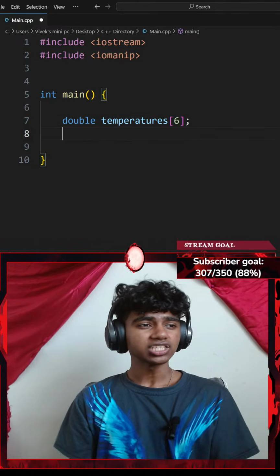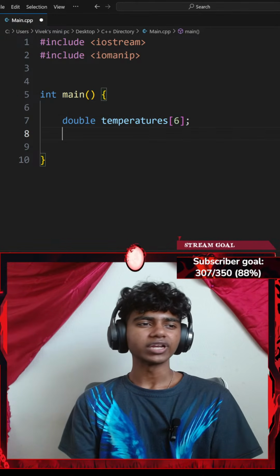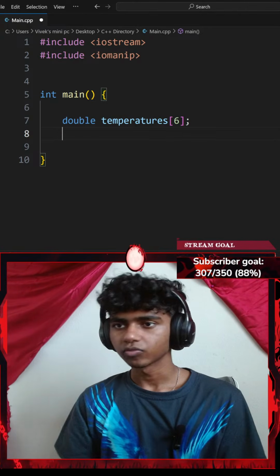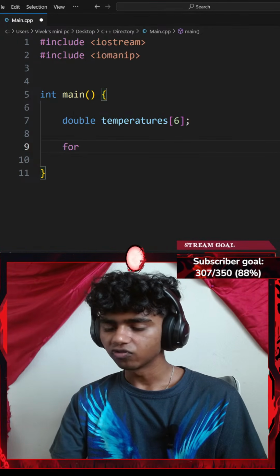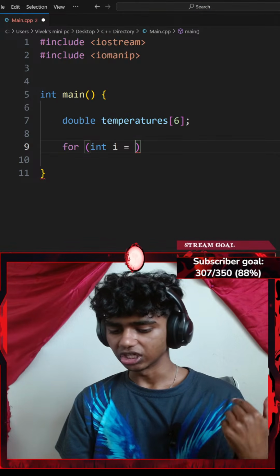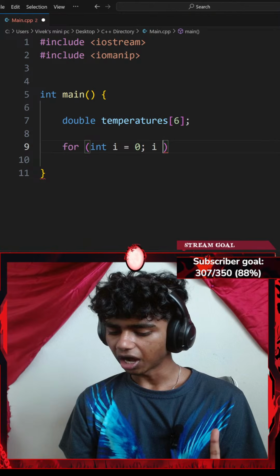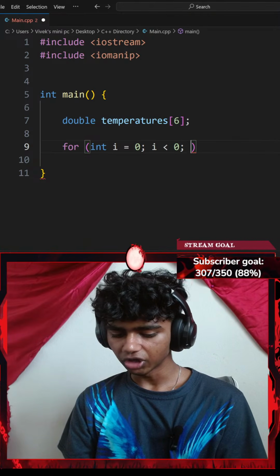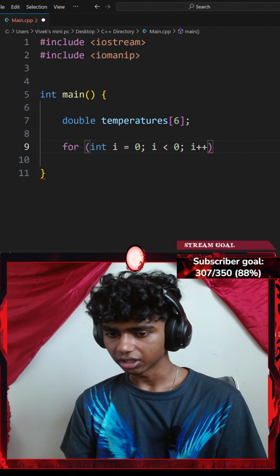Okay, next up, ask the user to input the temperatures for each day. Okay, so let's go with a for loop. For a pair of parentheses, let's go with for every integer i which equals 0. While my i is less than 0, I'm going to be incrementing my i by 1.